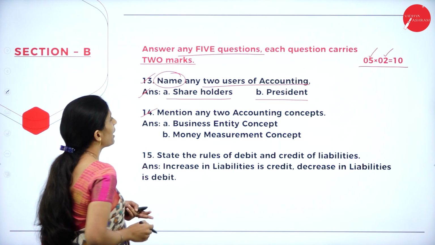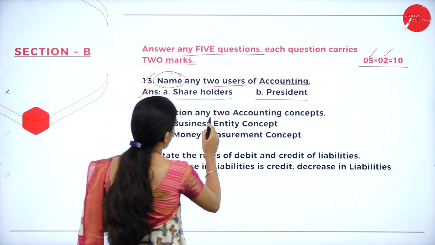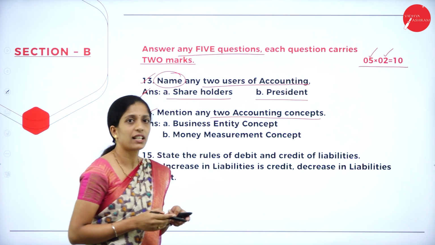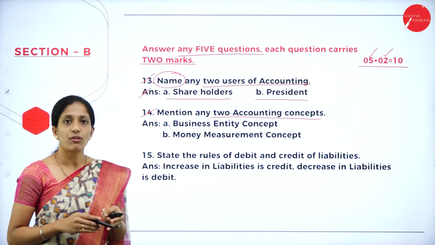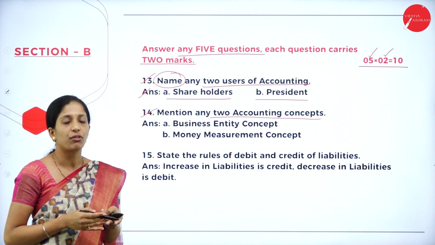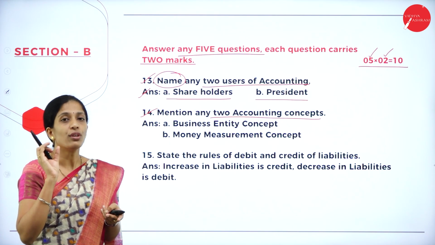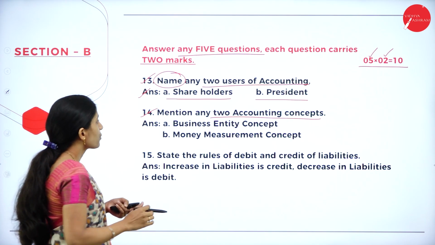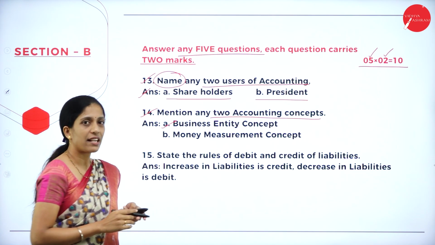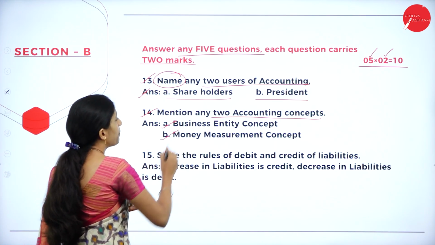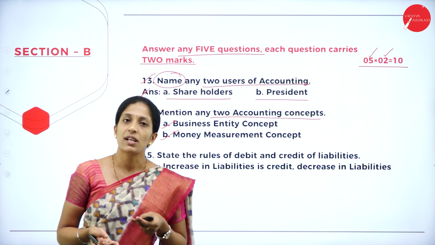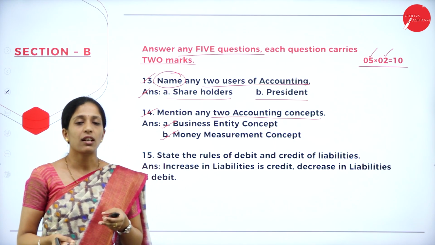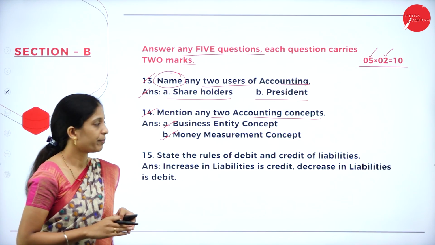Next one is mention any 2 accounting concepts. So this we learn in the 2nd chapter. Right? So mention any 2 accounting concepts. So there are a number of accounting concepts. They have just told us to mention any 2. So here I have taken business entity concept as well as money measurement concept, or you can write going concern concept. So there are a number of accounting concepts. You can write any 2.